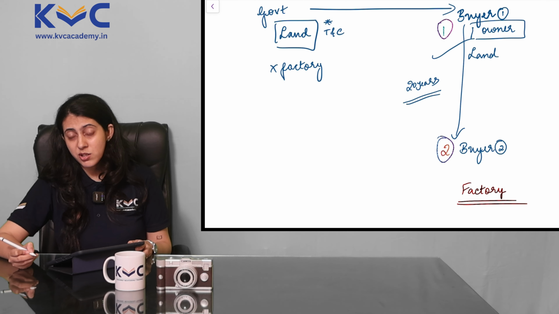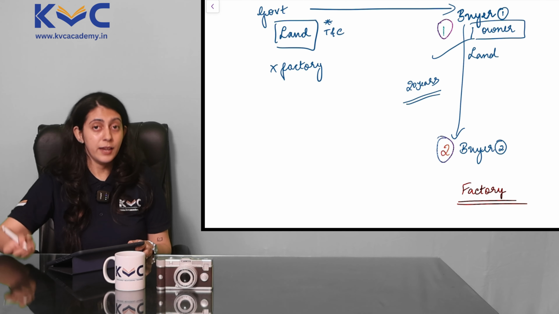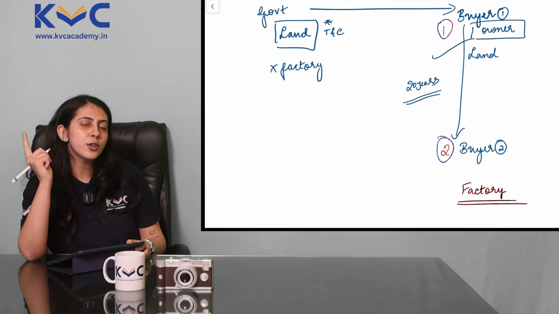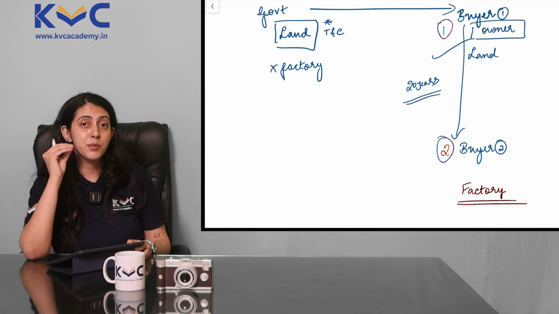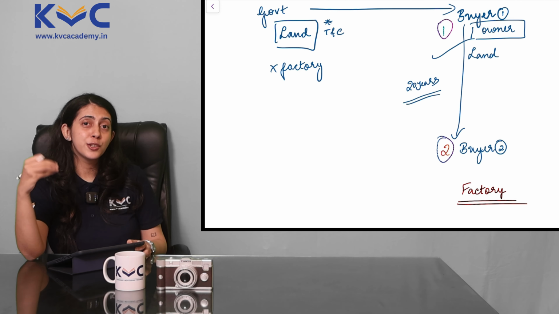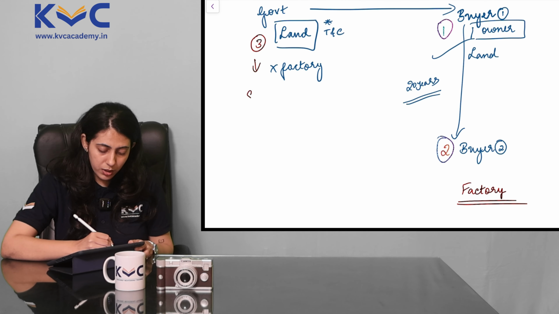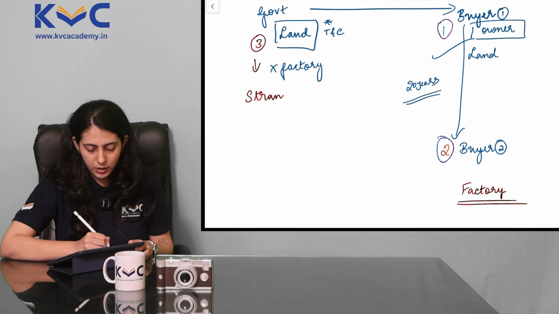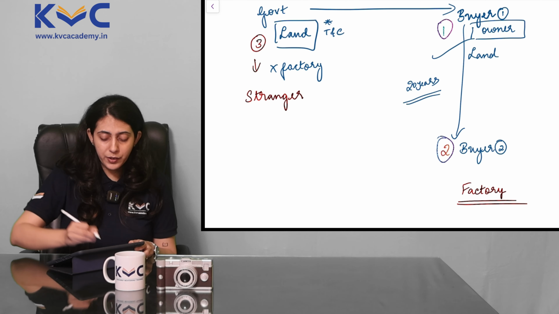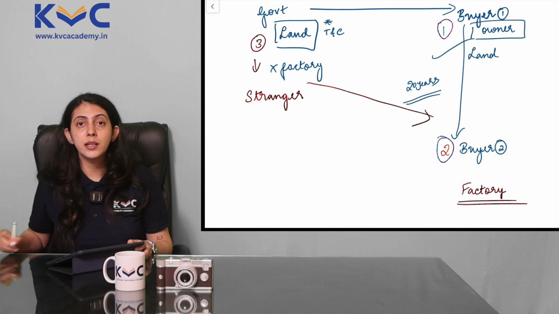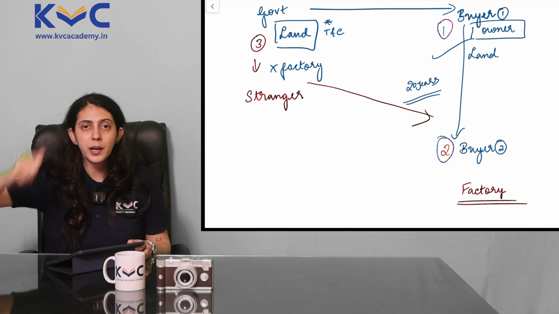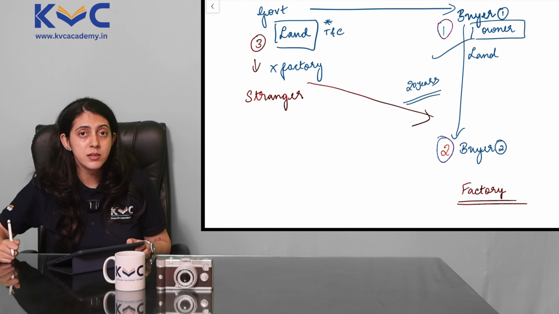Is this breaking the original condition? Yes. And was that a condition of the contract or was it a condition of the land? It was a condition attached to the land. Now our third party, our stranger, the government here, is interfering in this contract. Can the buyer 2 say, boss, you are not a party to the contract, you cannot interfere in this contract?